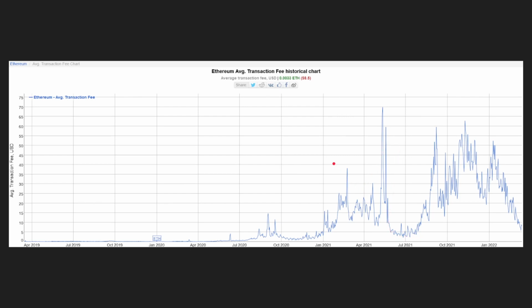From May, June into July and August, just general reversal from the all-time highs produced in mid-2021. And this coincides with that, right? There's less people investing in crypto. That means there's less people interested in it, less people actually using the blockchains. So there's not as much congestion. We see the same thing from January 2022 and onward, where generally we see this declining slope, this declining figure. This does coincide with the declining prices in crypto from 2022 onward.